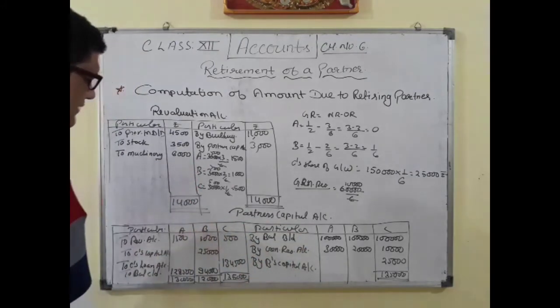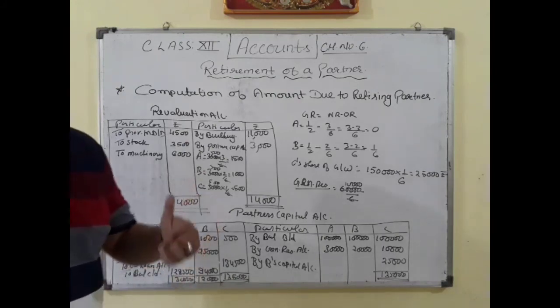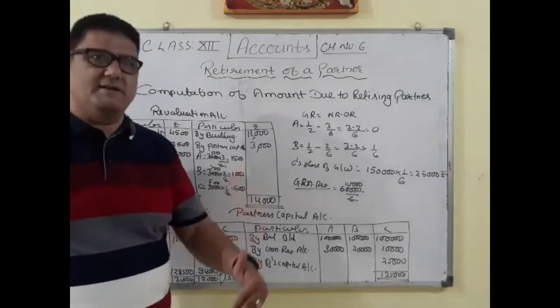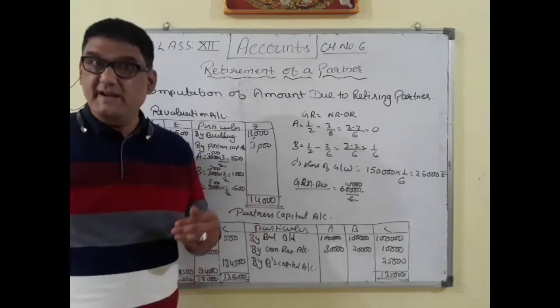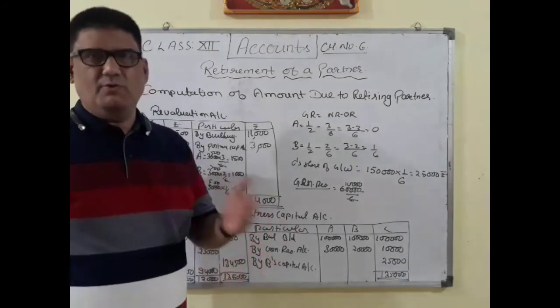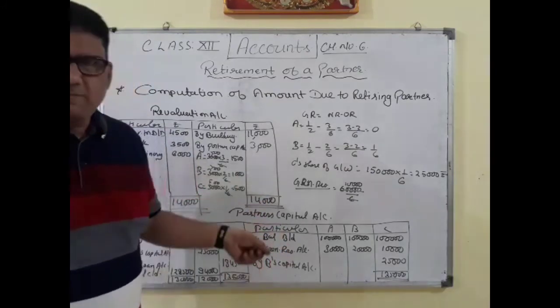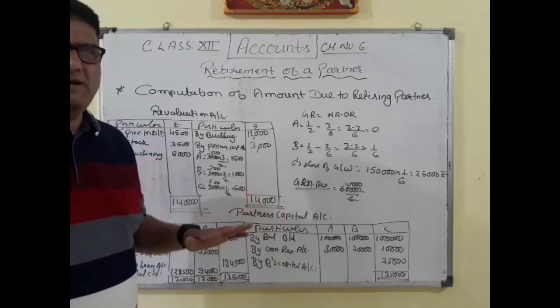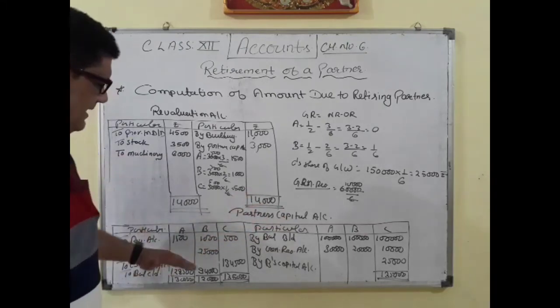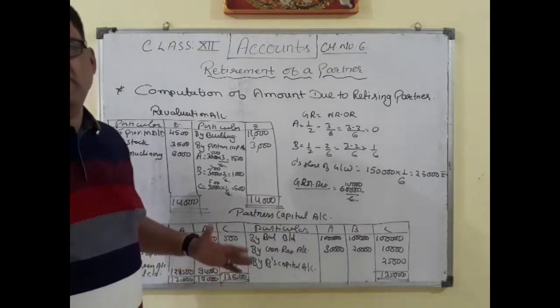And then we have to find out the balancing figure of the outgoing partner as well as the remaining partners. The balancing figure of the outgoing partner will be transferred to his loan account if the amount is not paid instantly on the date of retirement, and the remaining partners' balances will be shown as balances.